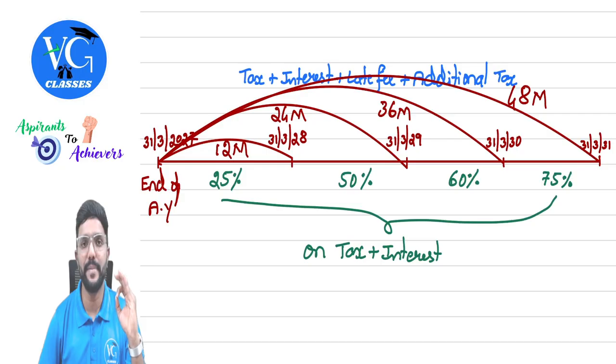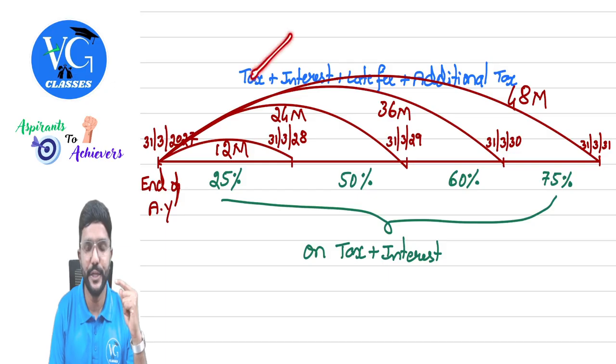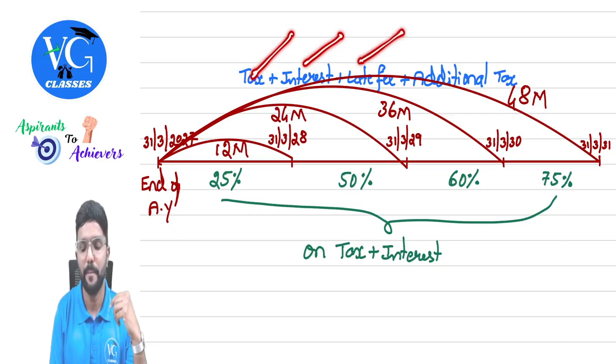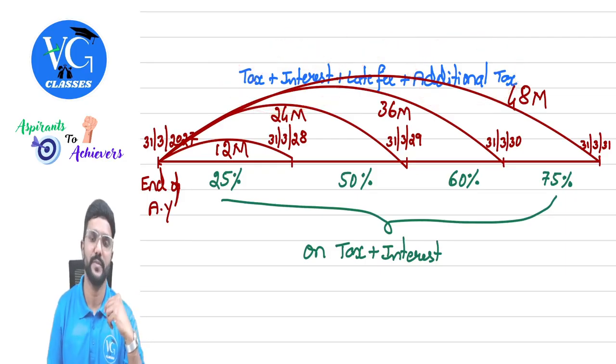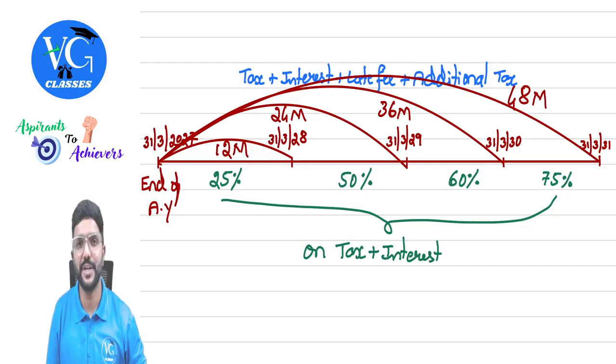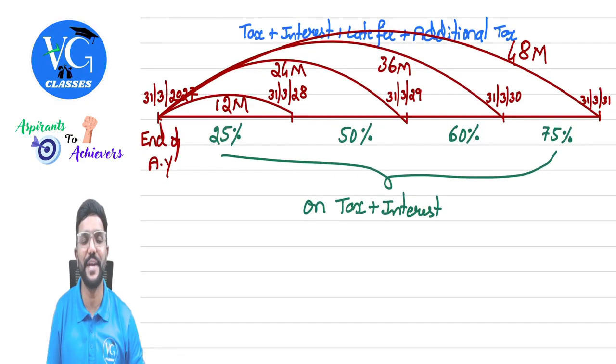When the assessee is filing the updated return, he has to pay whatever tax is still due along with interest for delay in payment of tax or delay in filing the returns, plus late fee, plus additional tax. And additional tax is levied as a percentage of tax plus interest. How much the additional tax is depends on within what time the updated return is filed.